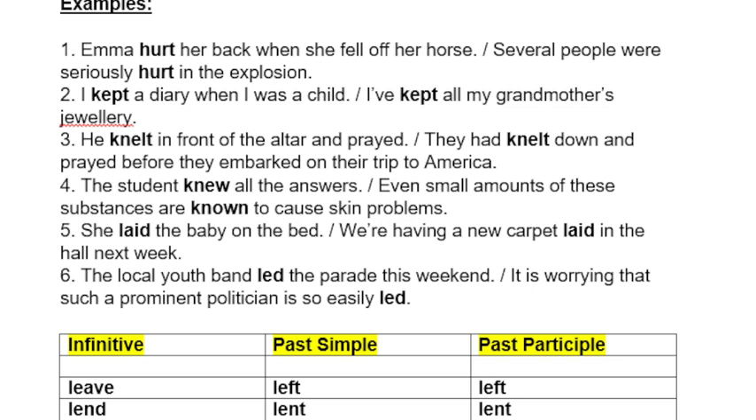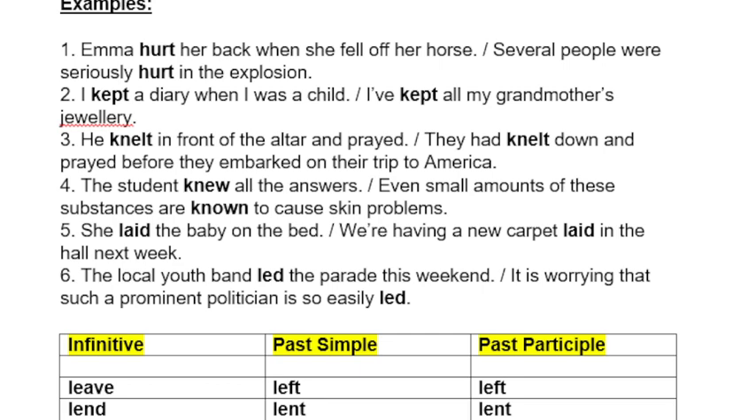I kept a diary when I was a child. I've kept all my grandmother's jewelry. He knelt in front of the altar and prayed. They had knelt down and prayed before they embarked on their trip to America. The student knew all the answers. Even small amounts of these substances are known to cause skin problems.